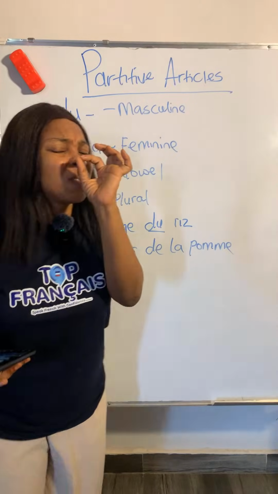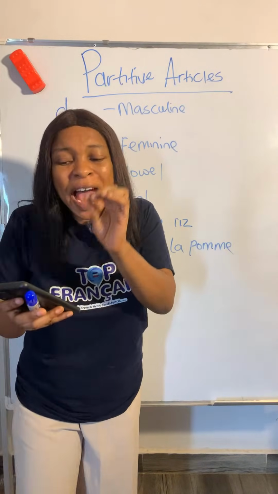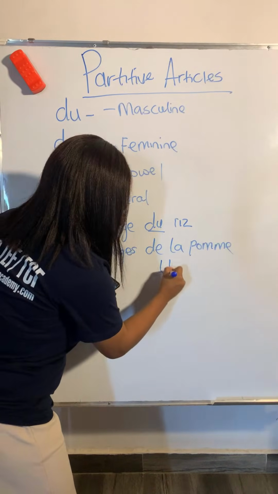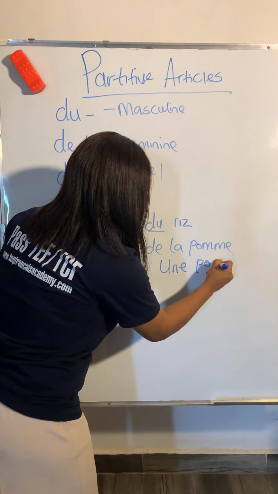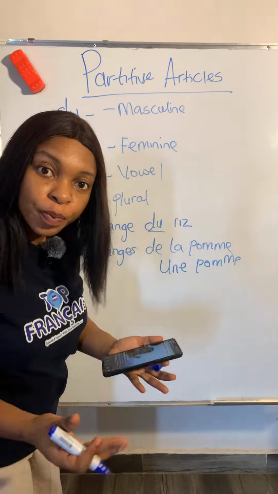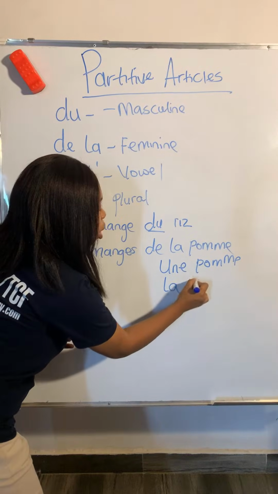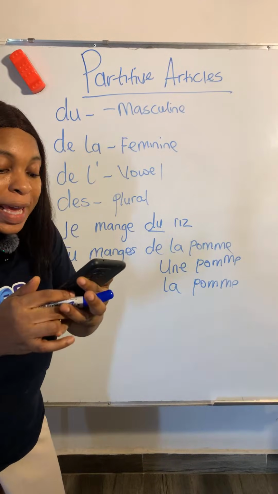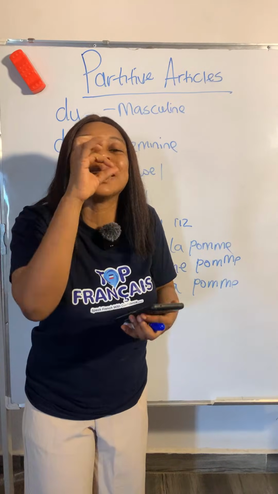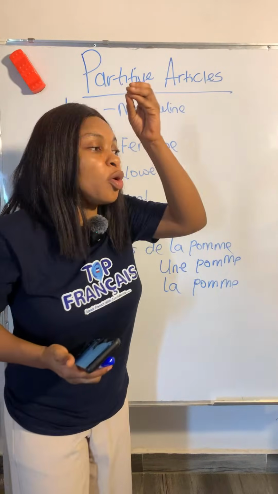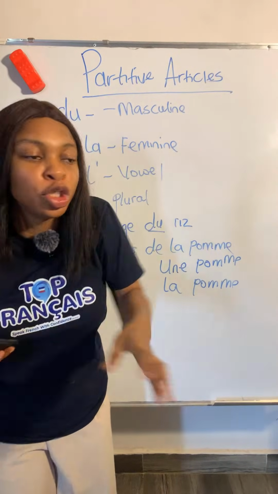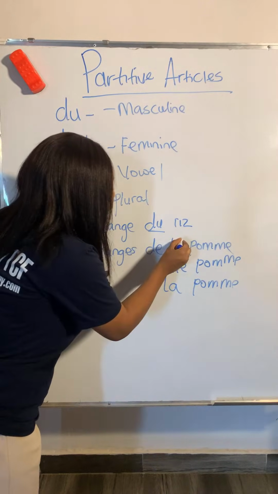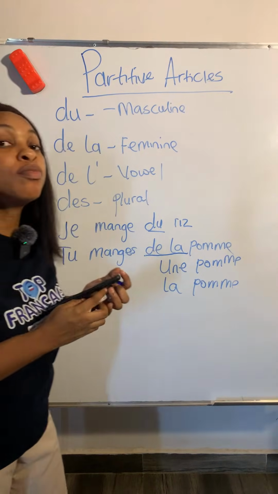But if I want to be specific, if I have a particular apple I'm telling you about, I could say tu manges une pomme, meaning you are eating an apple, or tu manges la pomme, you are eating the apple. But when you are not sure of the exact quantity, you must add your partitive article.